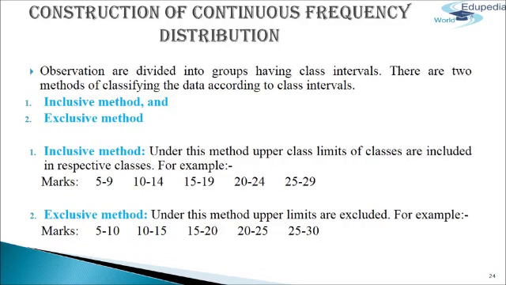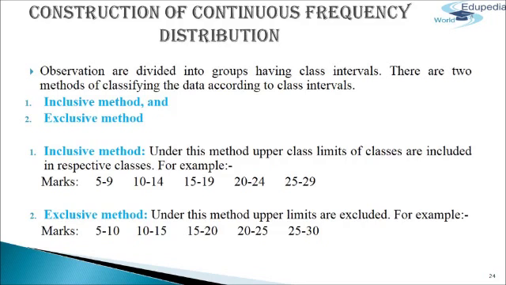and so on. Next, we come to the exclusive method. Under this method, upper limits are excluded. The upper limit of a class interval is the lower limit of the next class. For example, if the marks obtained by the students are grouped as 5 to 10, 10 to 15, 15 to 20, 20 to 25, 25 to 30, etc., we include in the first group students whose marks are 5 or more but under 10. If the marks of a student are 10, he is not included in the first group but in the second, that is 10 to 15.